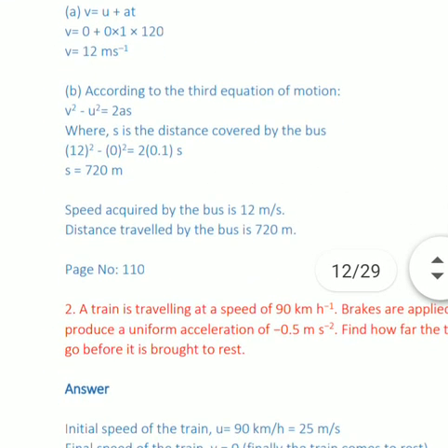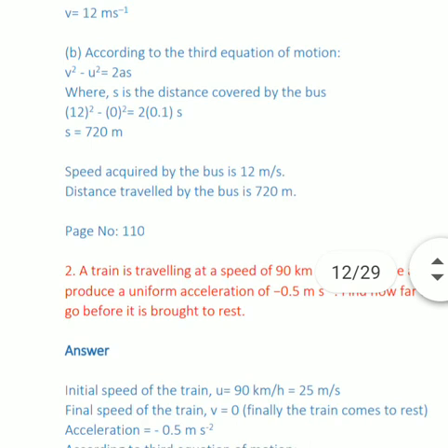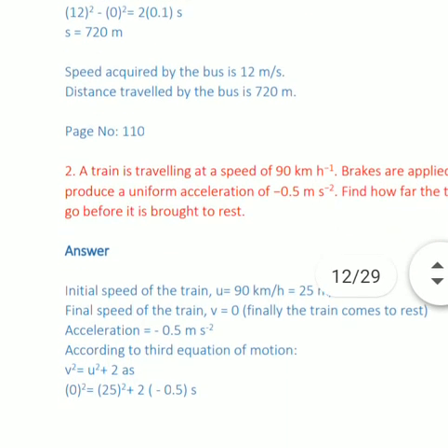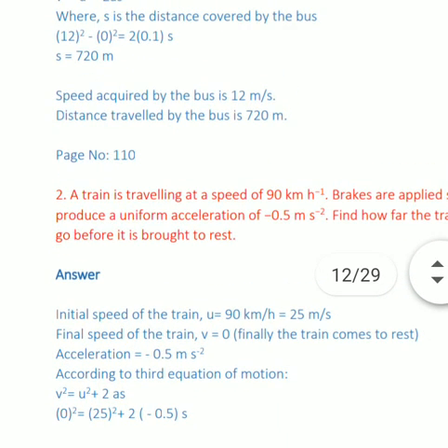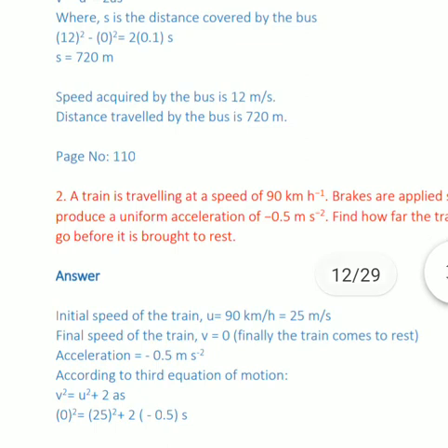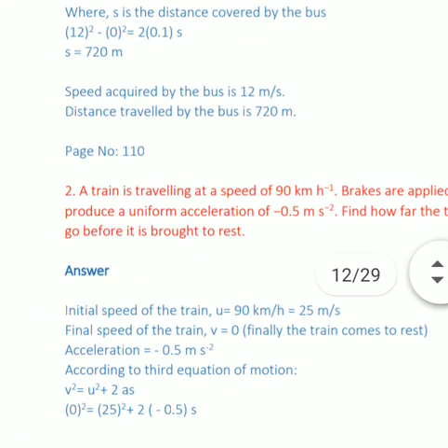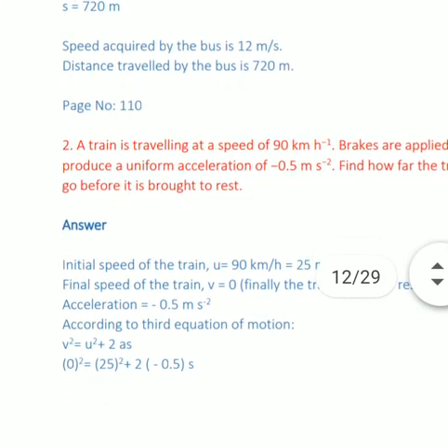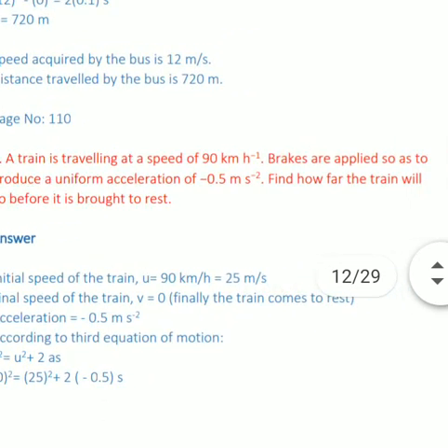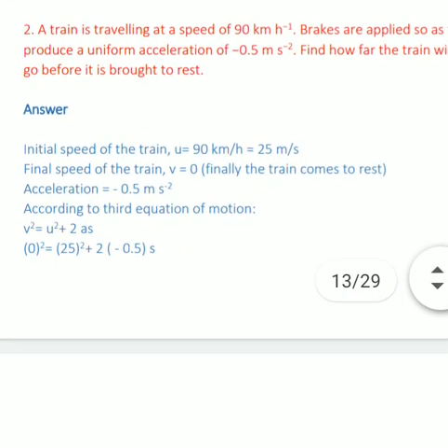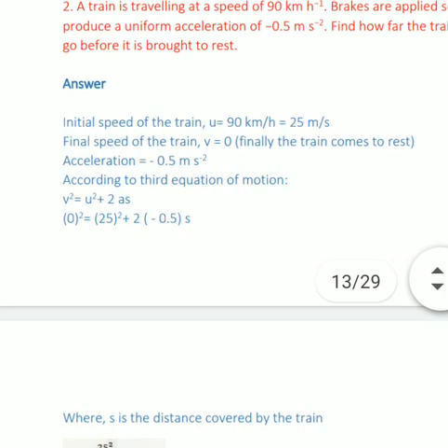To calculate final velocity, according to the first equation of motion, v is equal to u plus at, we can easily calculate this. And to calculate the distance traveled, we use the third equation. So we can easily calculate with the help of the third equation. Next question, again related to